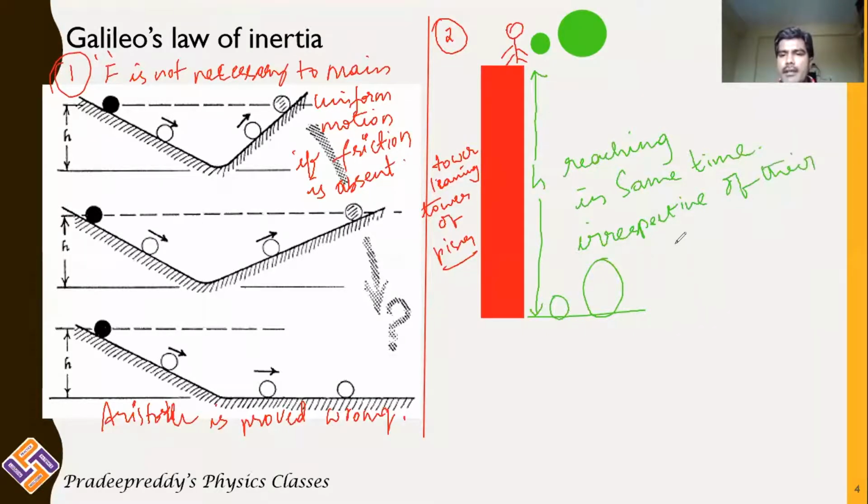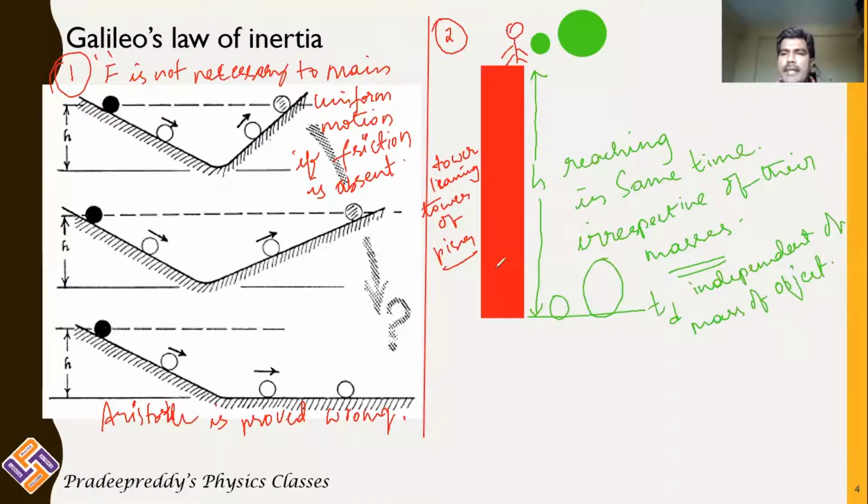Irrespective of their masses, both bodies are reaching in the same time. Time of descent is independent of the mass of the object.